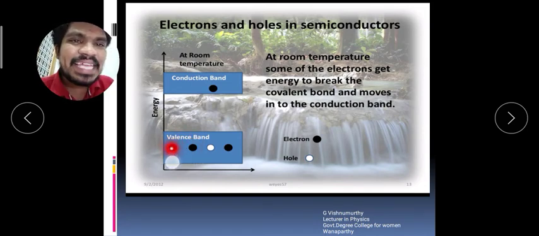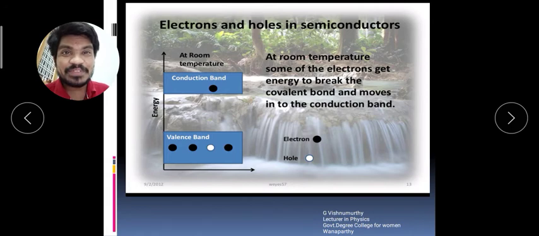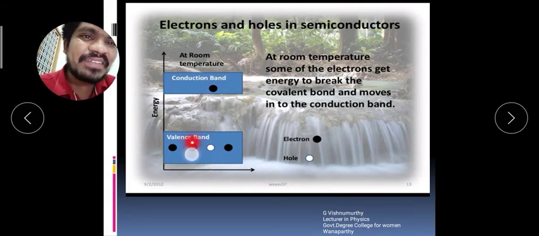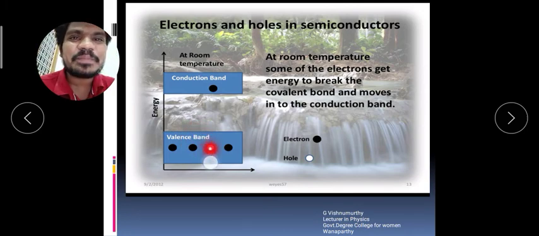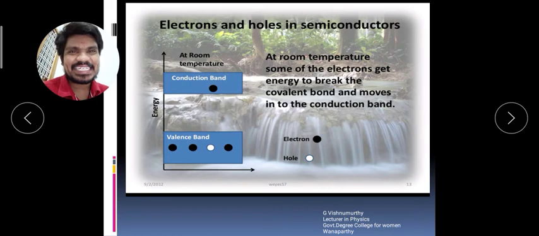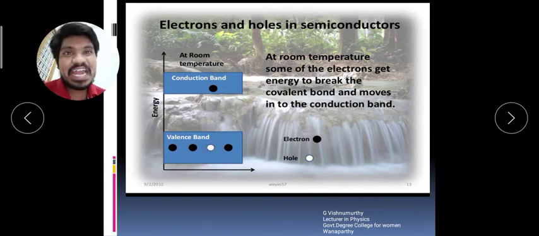Again in this position an empty place is formed. Okay, how beautiful this is. Here this empty place is filled with the neighboring electron. Then this empty place is shifting from this place to this place. Electron is shifting from this place to this place. Hole is shifting from this place to this place. Reversible process.